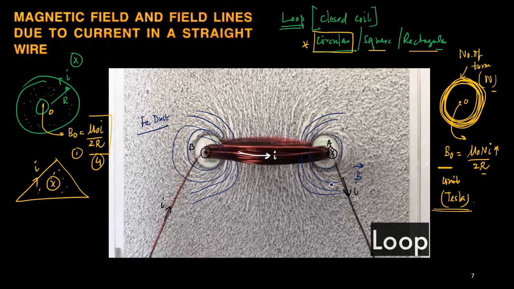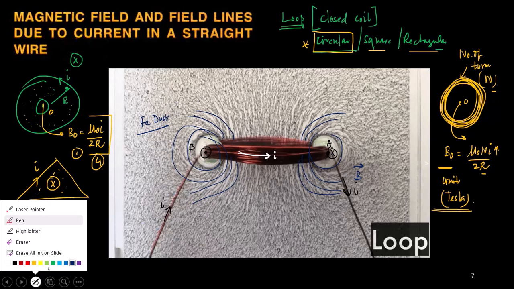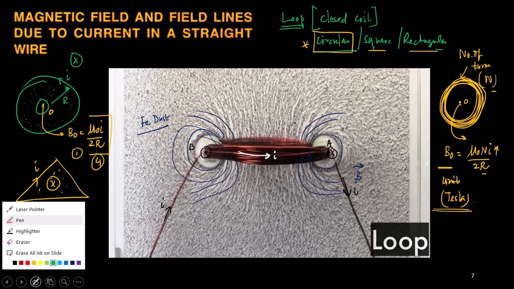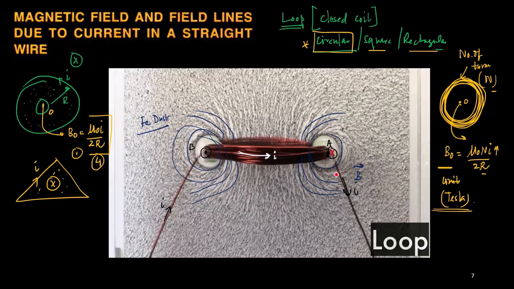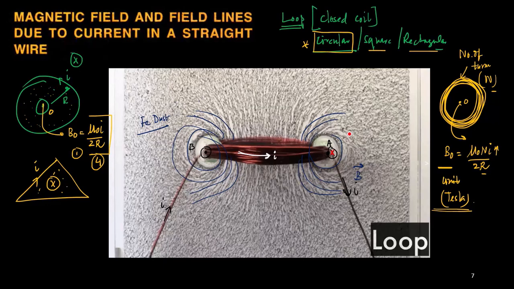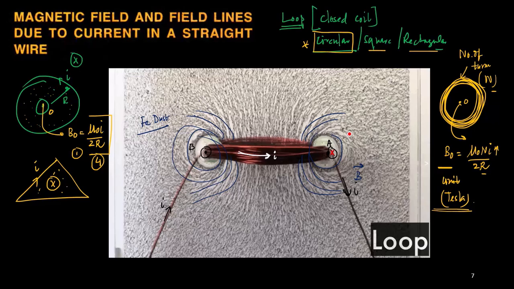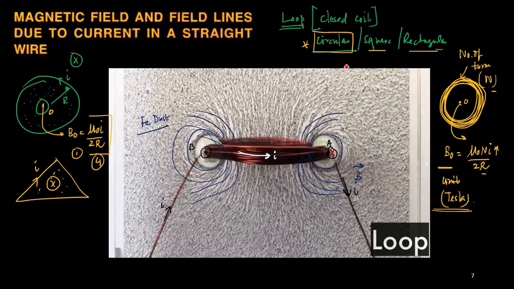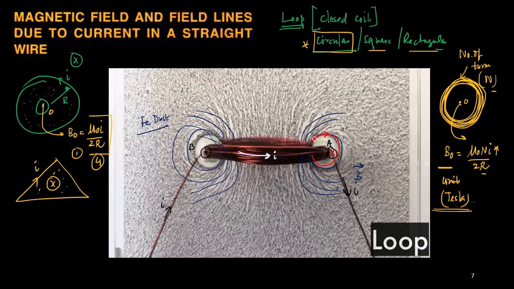Now how to calculate the direction? For that, again go to your thumb. Let us come to the point A. At point A, since the cross symbol is given, that means the current is entering inside the plane. So put your thumb inside the plane of paper, and curl the finger. Once you curl the finger, the curling will be in the clockwise direction. So these circles are to be drawn in the clockwise direction. Understood?